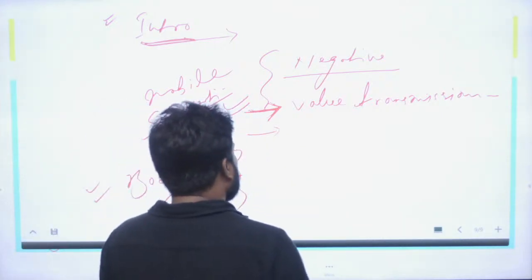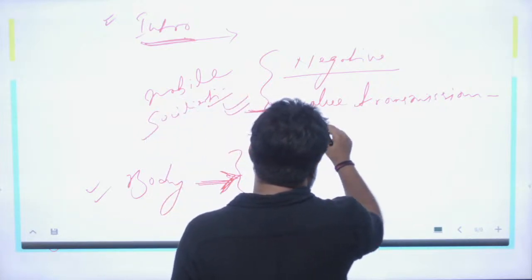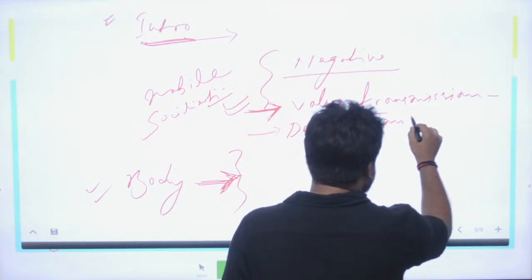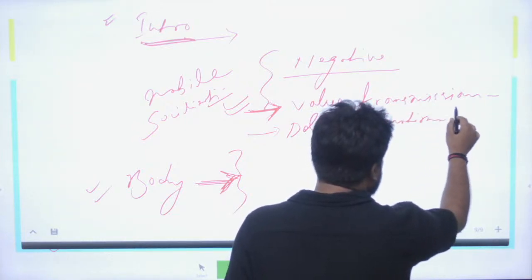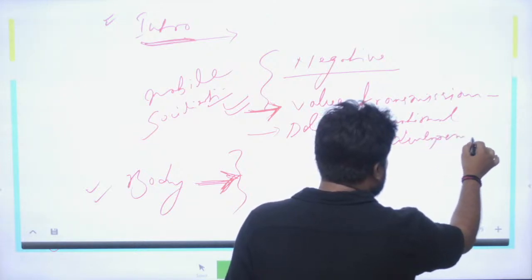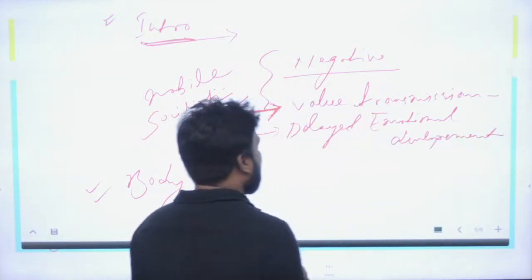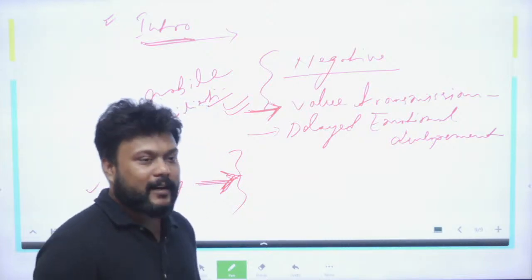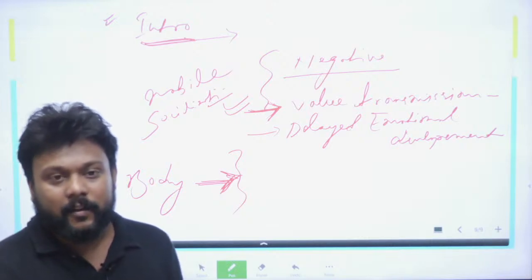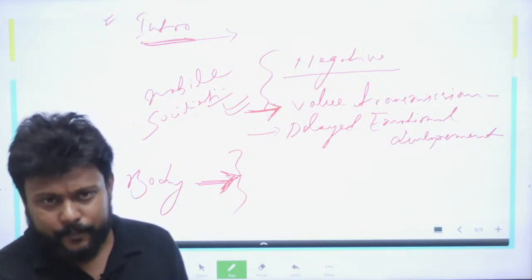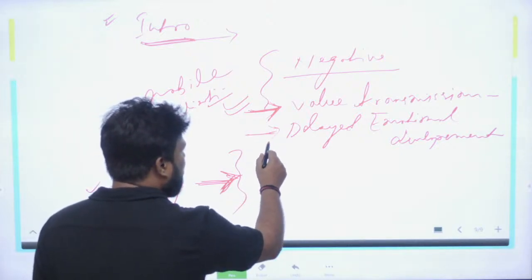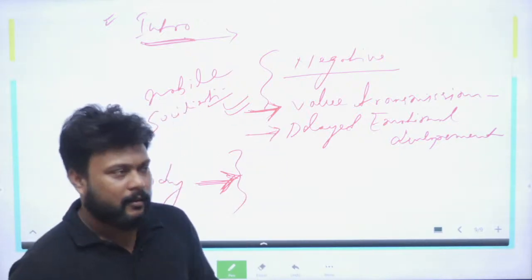Again, this also leads to the problem of delayed emotional development. This mobile phone has changed what exactly? It has detached these kids from real life situations. So the person has become very much emotionally neutral.